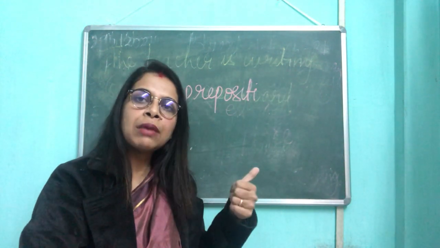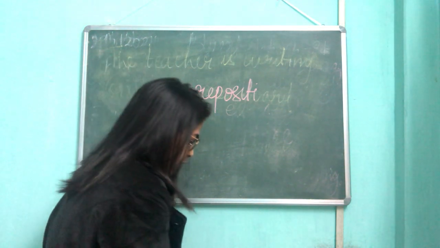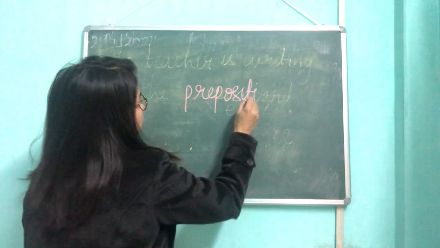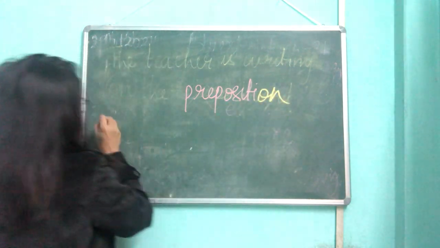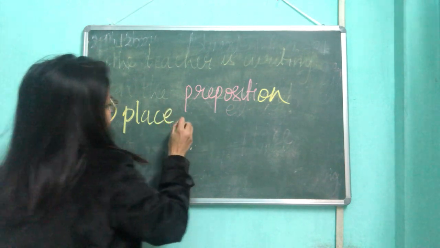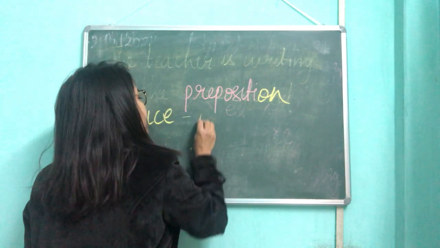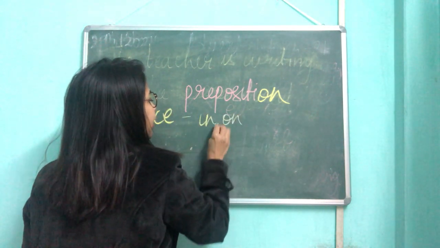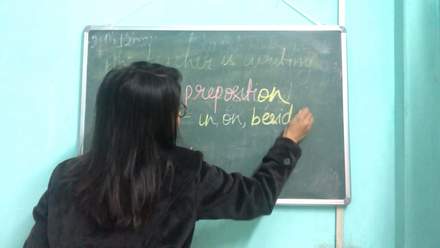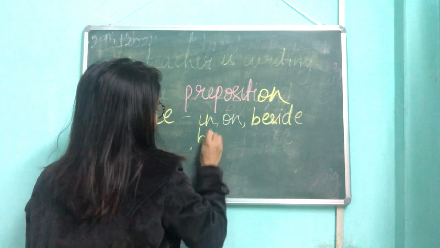Okay, so the first type of preposition we know is, let me use a prominent color, preposition of place. Place can be in, on, beside, between, etc.